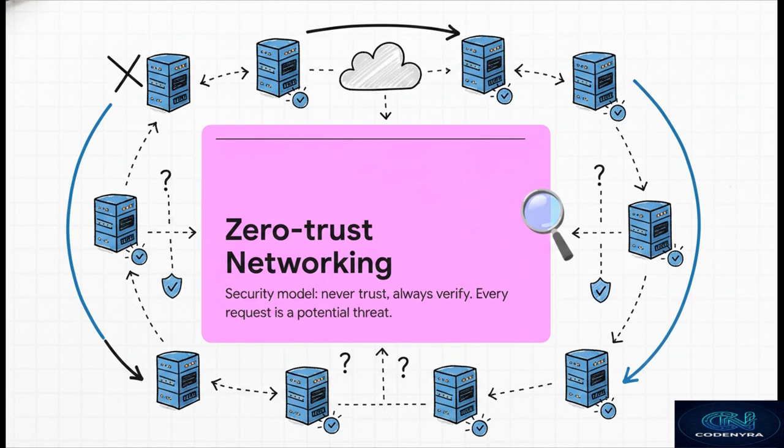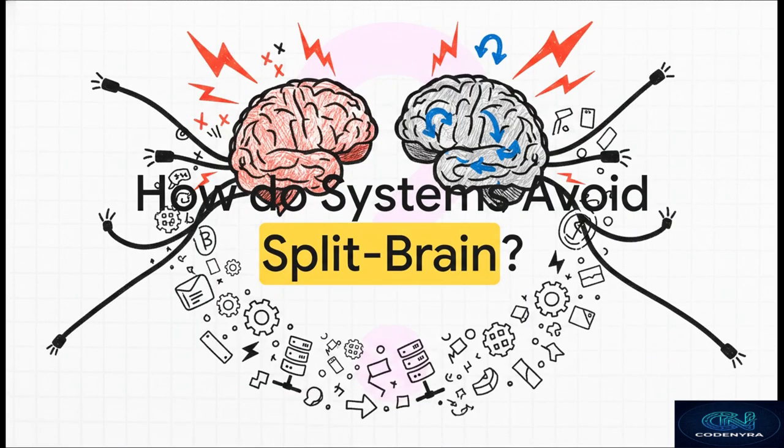First off, we have to fundamentally change our security mindset. We have to completely throw out this outdated legacy idea of a safe, internal, trusted network. Zero Trust networking treats every single request as a potential threat. In practice, that means we are authenticating every single service-to-service call based on strict identity and policy. You don't just get a free pass because your request came from a local IP address. Never trust, always verify.